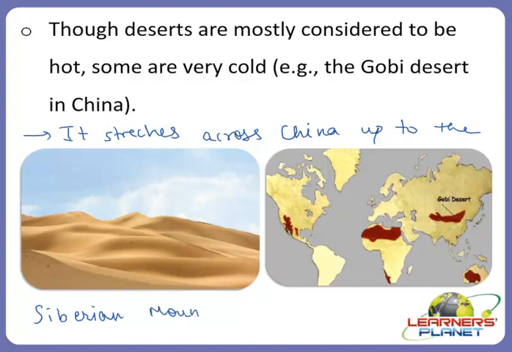So the winters in the Gobi Desert become very cold because it stretches across China up to the Siberian mountains, right? However, there is still little rain, as the mountains block the rain clouds and prevent them from reaching the desert. There are many animal species found here which are known to eat snow in the Gobi Desert in order to take in water.